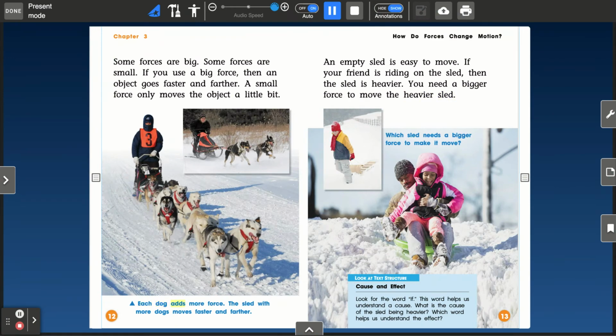Each dog adds more force. The sled with more dogs moves faster and farther. Which sled needs a bigger force to make it move?